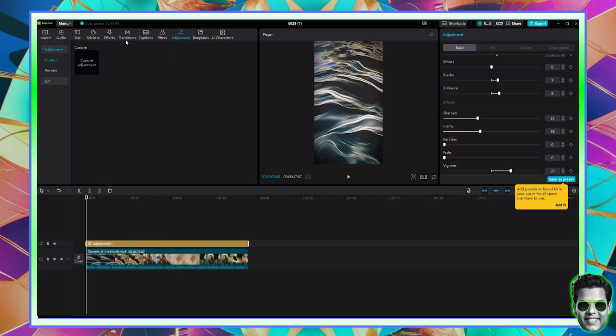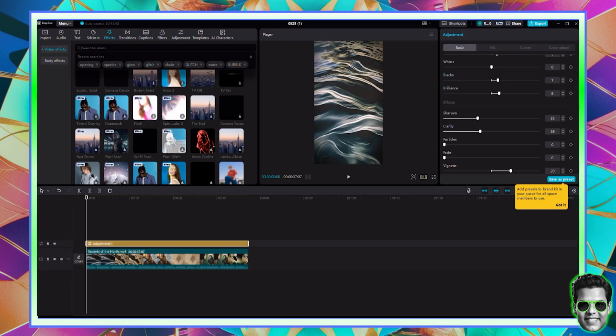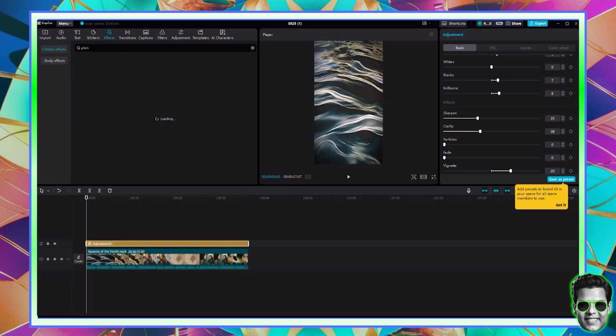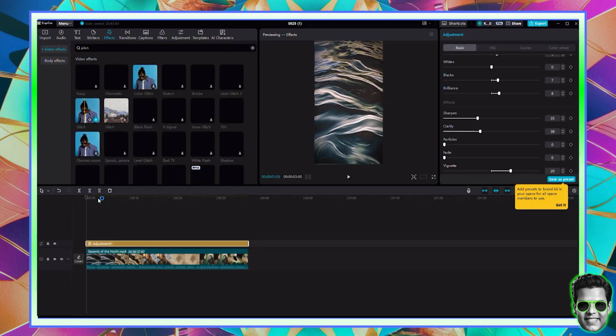And then here we have effects. In Canva, or not Canva, CapCut is known for its effects. So if you go to effects, you'll find a bunch of effects that you can use. And one of the effects is the glitch effect. So if you search for glitch, you'll actually find the glitch effect and you can use it. So here's the glitch. This is the one I'm talking about, right? So I'm going to use this one.